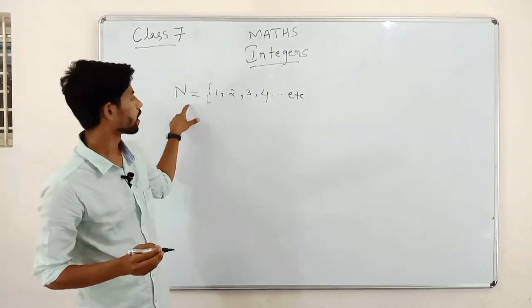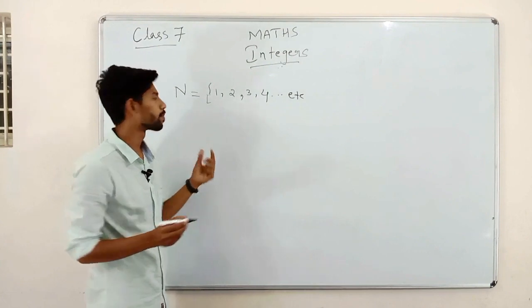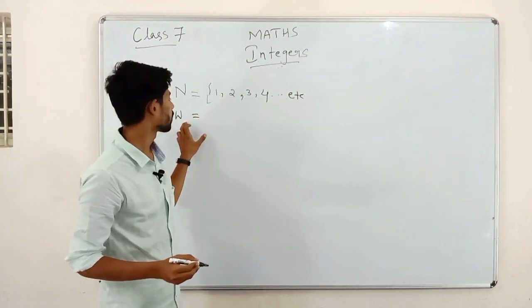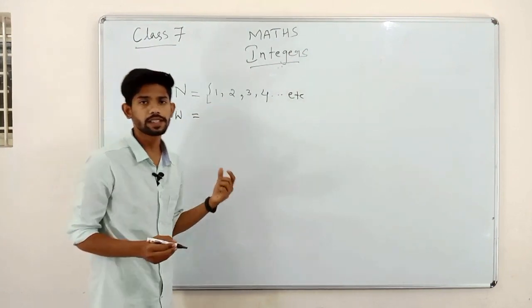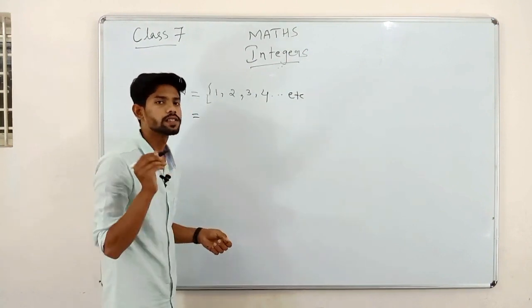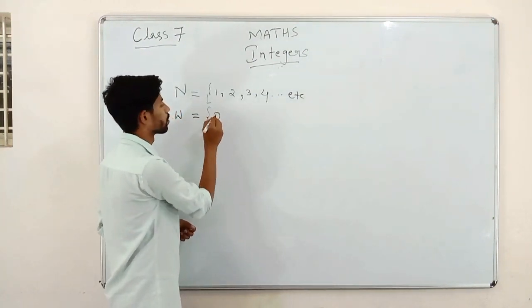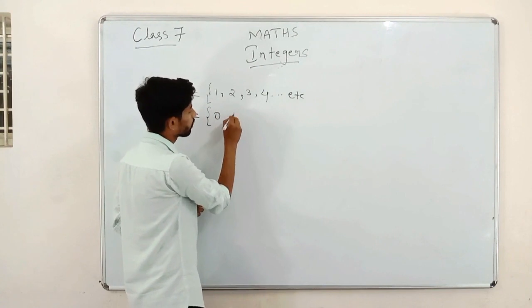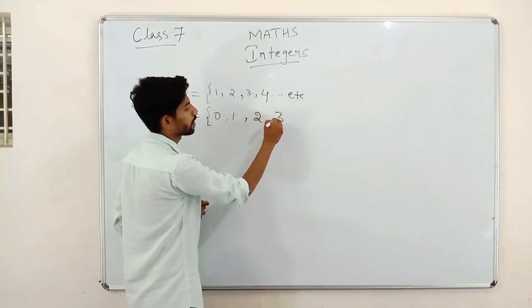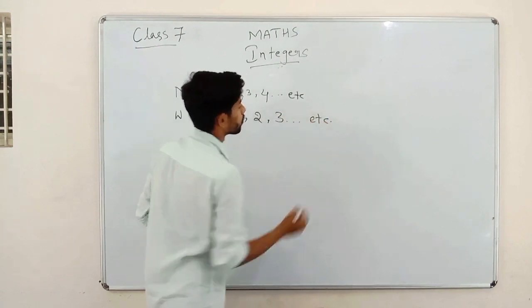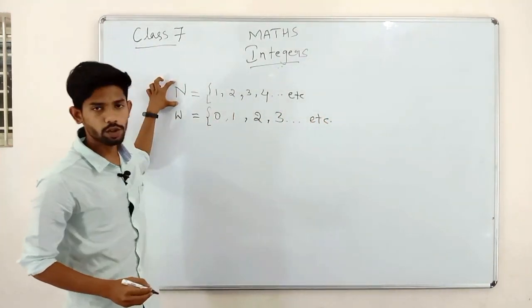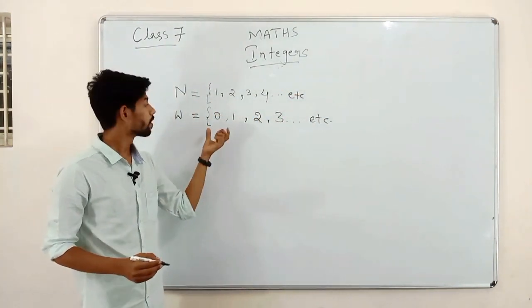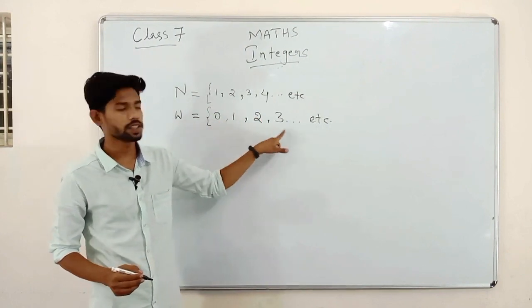After natural numbers, we have whole numbers, and whole numbers are denoted by W. Whole numbers are those which start with the digit 0, then 1, then 2, then 3, etc. So children, natural numbers start with 1, 2, 3, 4 and so on, and whole numbers start with 0, 1, 2, 3, etc.